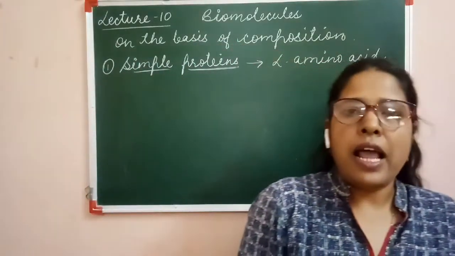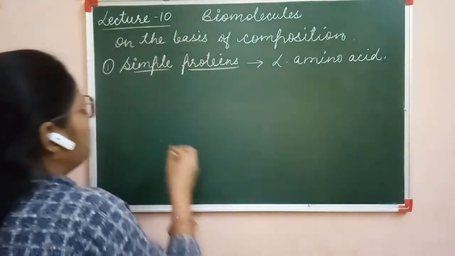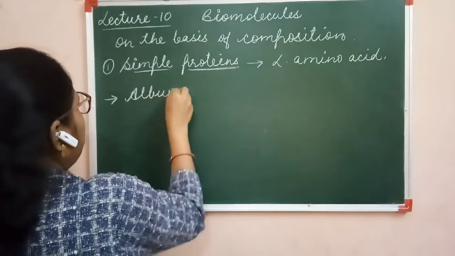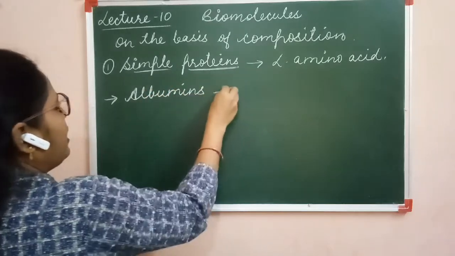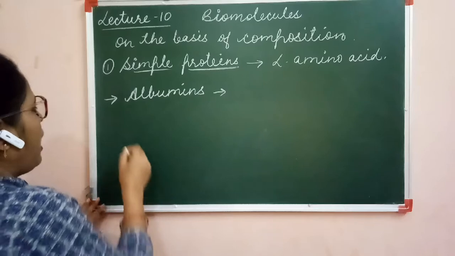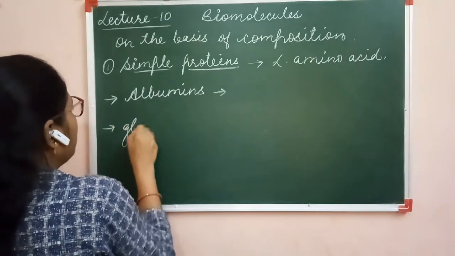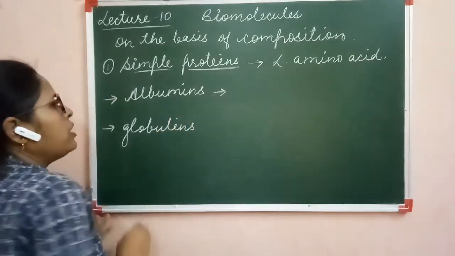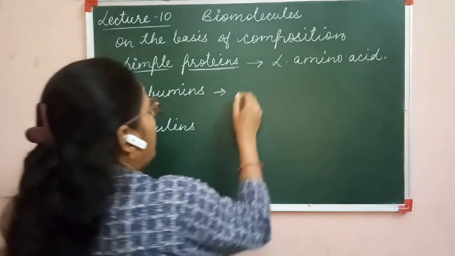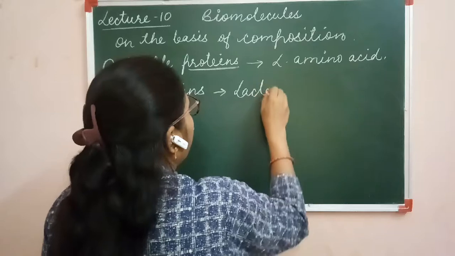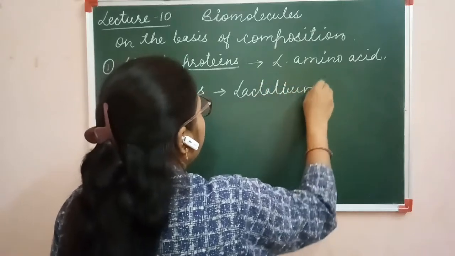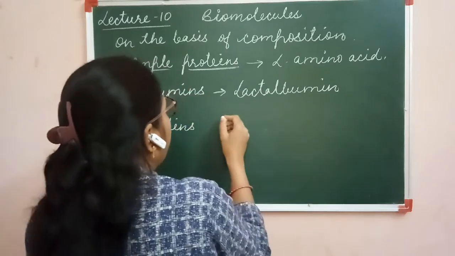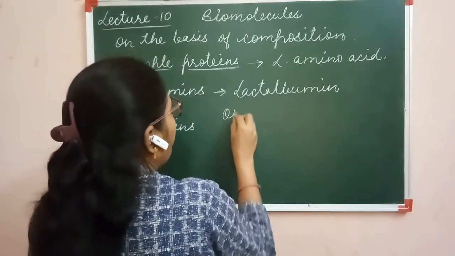For example, albumins and globulins. Albumins are a category of proteins, and another one is globulins. The examples of albumins are lactalbumin and the other one is ovalbumin.